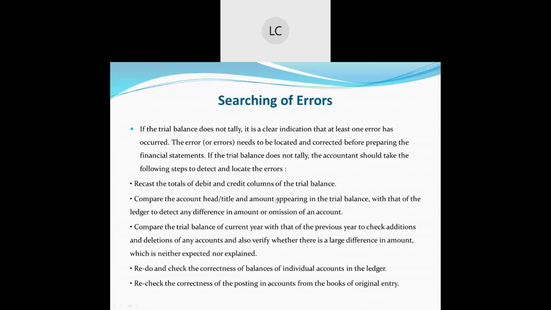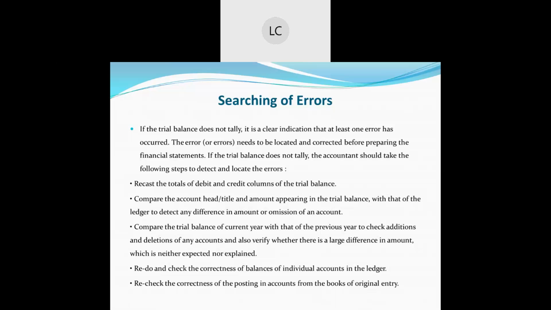So, the first point says recast the totals of the debit and credit columns of the trial balance. You have to recheck all the debit column and the credit column, where you have made the mistake, which side is greater and which side is lesser. Then when you find it out, you can go for further searching.